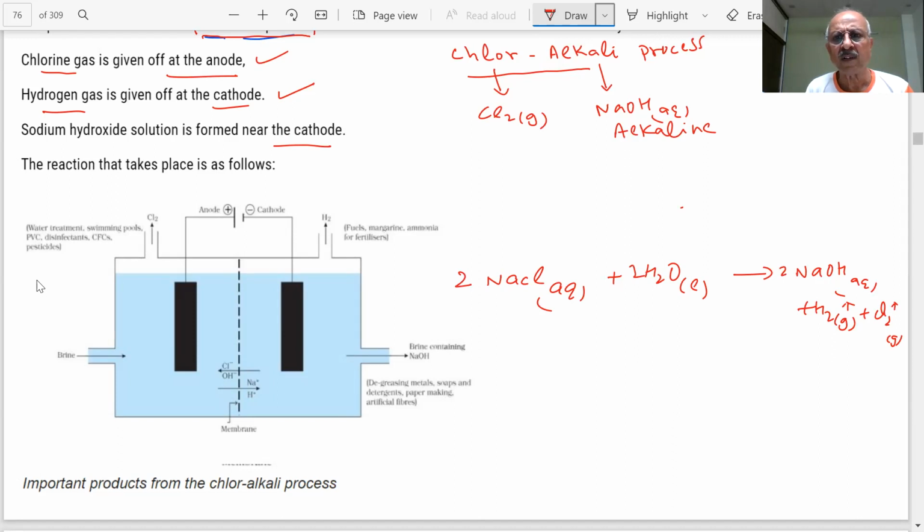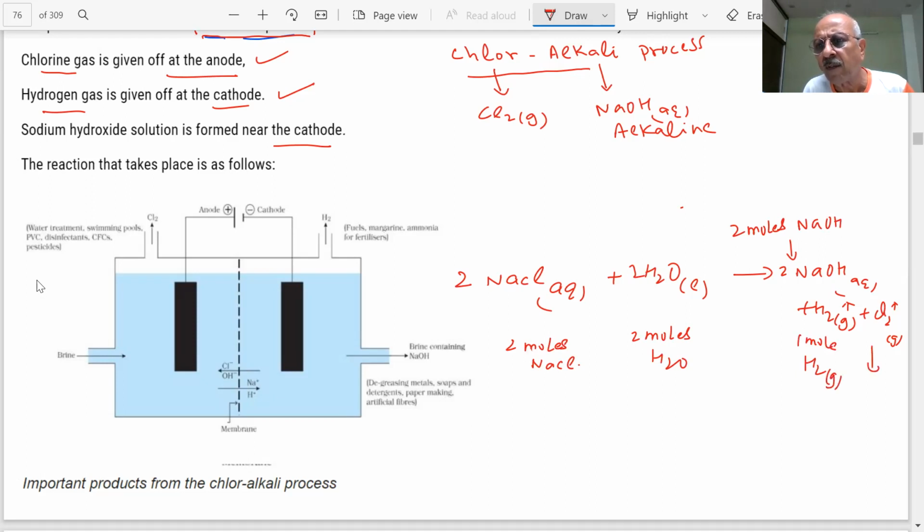Is the equation balanced? Tell me. Check this out. Yes, sir, it is balanced. Excellent. We have to be very careful and learn each and every point, because there will be questions on that. These are 2 moles of NaCl and 2 moles of H2O. What you are getting is 2 moles of NaOH, 1 mole of H2 gas, and 1 mole of Cl2 gas.